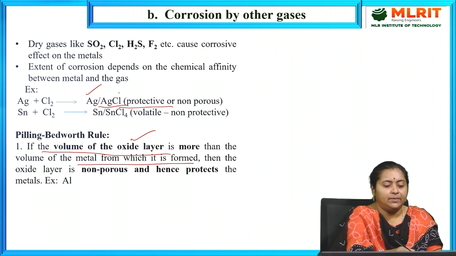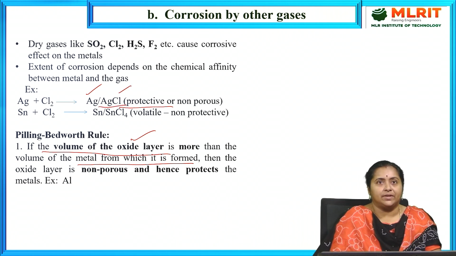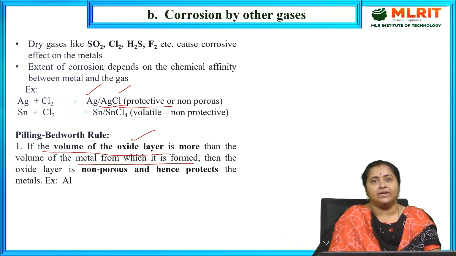Silver chloride will be produced. So it is acting like a protective film, because the obtained silver chloride layer volume is greater than the volume of the actual metal silver. That means the ratio value you are getting is greater than 1. Hence it is able to protect the silver metal.